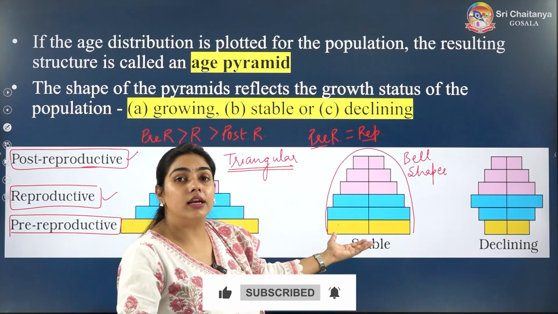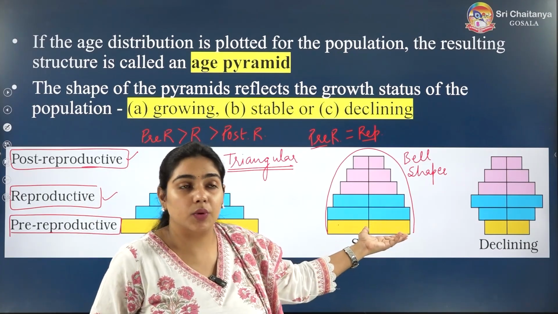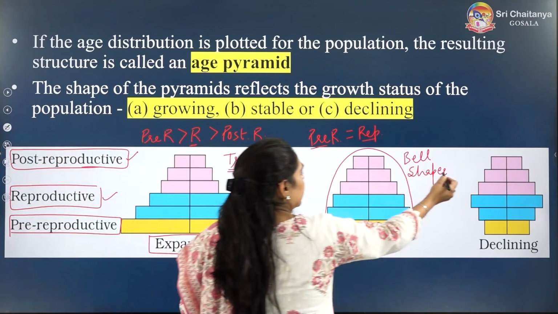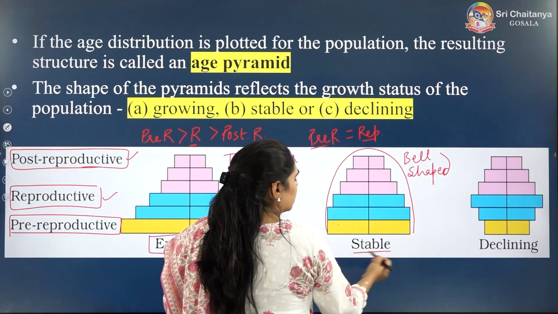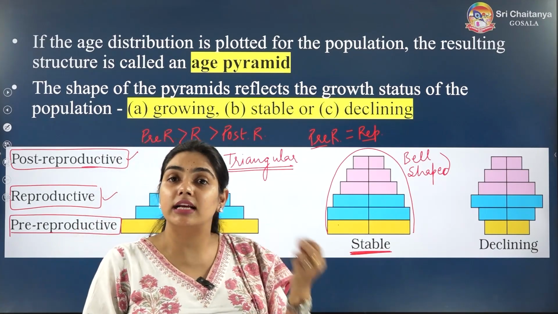For developed countries, the age pyramid will be like this. It is a bell-shaped pyramid which is telling you that population size is stable, not expanding.